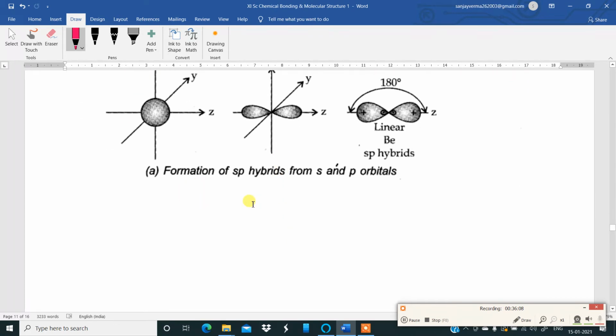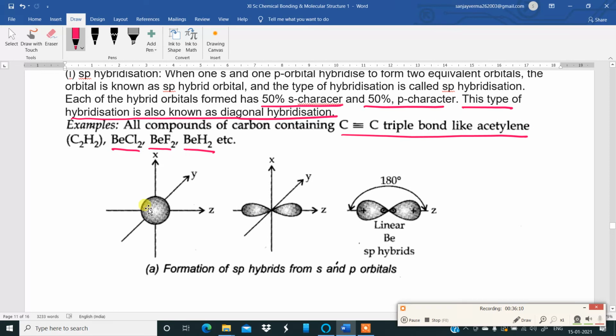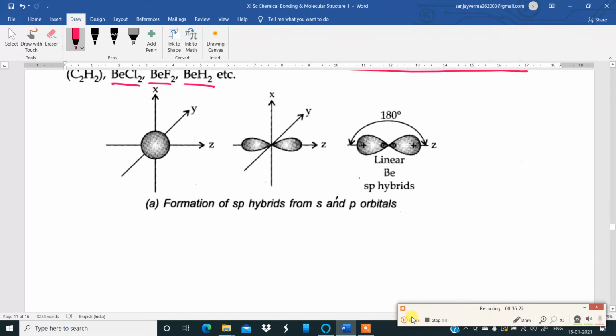Okay. Example is given over here. S and p. Then you can see over there, this one is the s orbital, and this one is the p orbital. So they are overlapping head-on. The electrons are in between, with positive charge over here. The angle is 180 degrees. That is how you get to see sp hybridization.